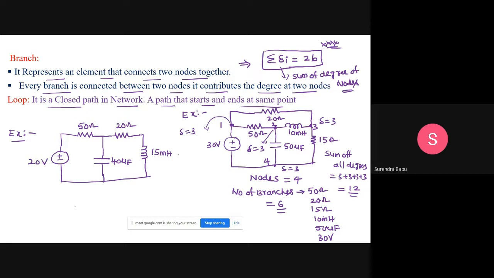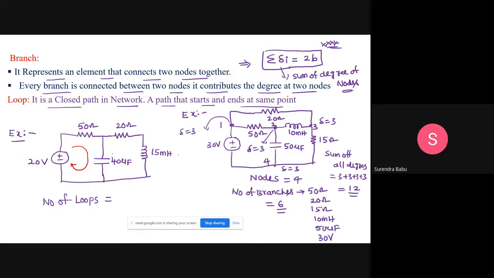Now, how many loops are here? A loop is a closed path in the network, a path that starts and ends at the same point. If the starting point and ending point are the same, then it is treated as a loop.